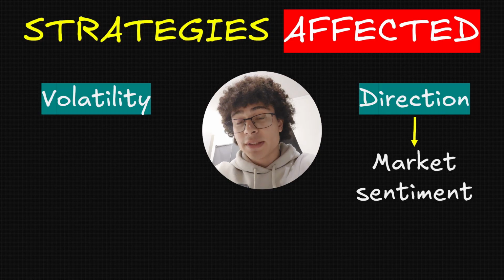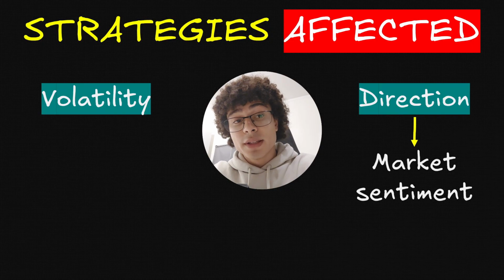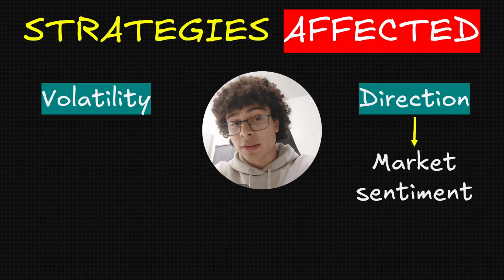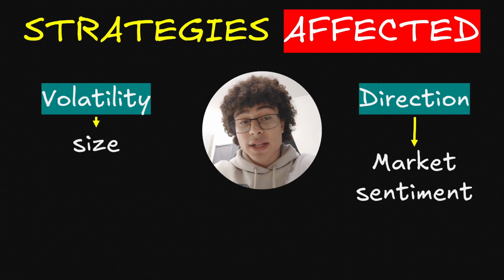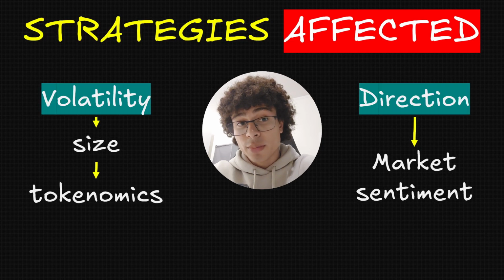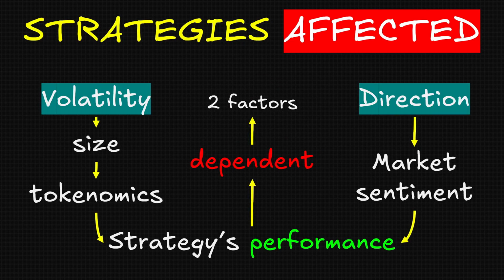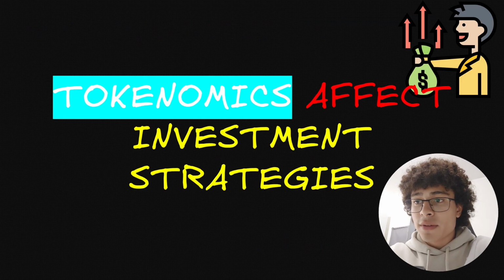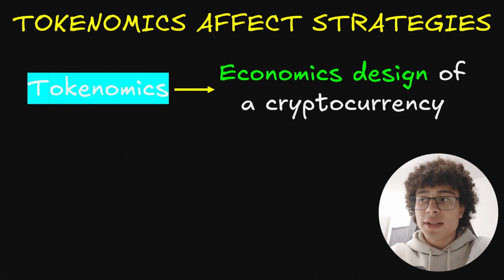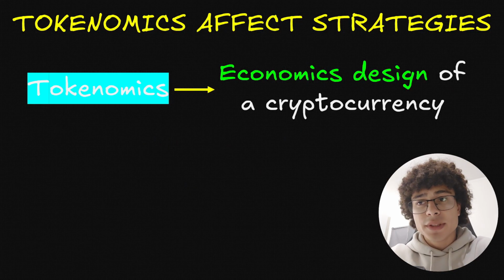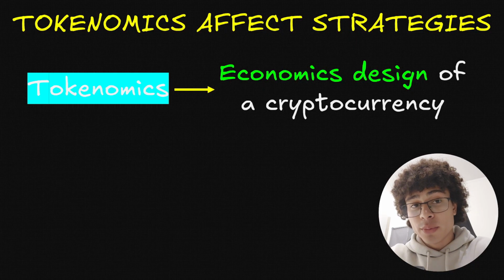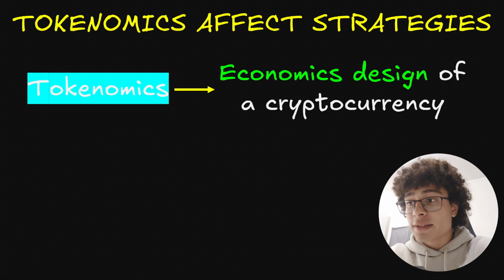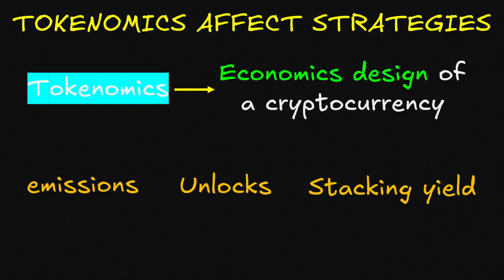The direction of the market is driven by market sentiment. So basically, do people believe it is going to go up, or do people believe it is going to go down? And the volatility is dependent on the size of the coin and on the tokenomics. When we link everything together, we understand that our strategy's performance is dependent on those 2 factors. So tokenomics affects investment strategies. But what is tokenomics? Well, the tokenomics is the economic design of a cryptocurrency. But what we'll focus on is only one part of tokenomics, and that is emissions, unlocks, and staking yields.